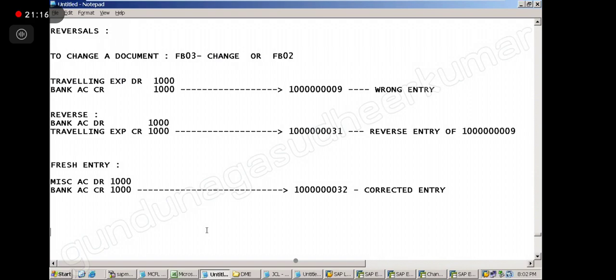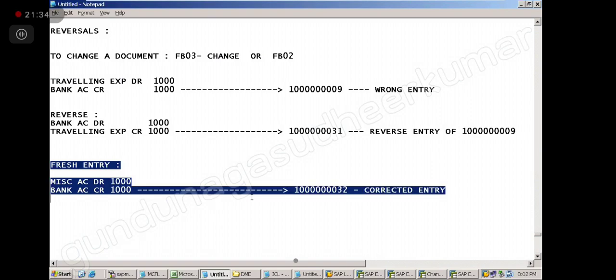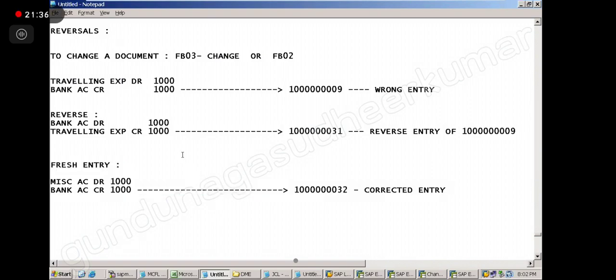Sir, after reversal, if I would like to not mention this fresh entry, then you don't want to post this? Yes sir, just cancel that entry. No problem, you can cancel that also. So a fresh entry is like a normal entry only, a normal FB50. Okay, sir. So we can enter a wrong amount, and the same way we can reverse, sir.